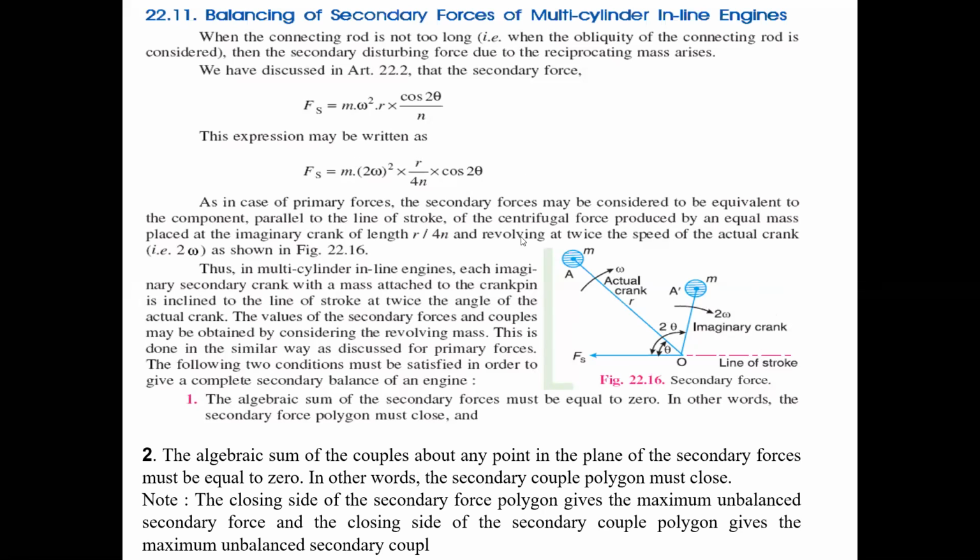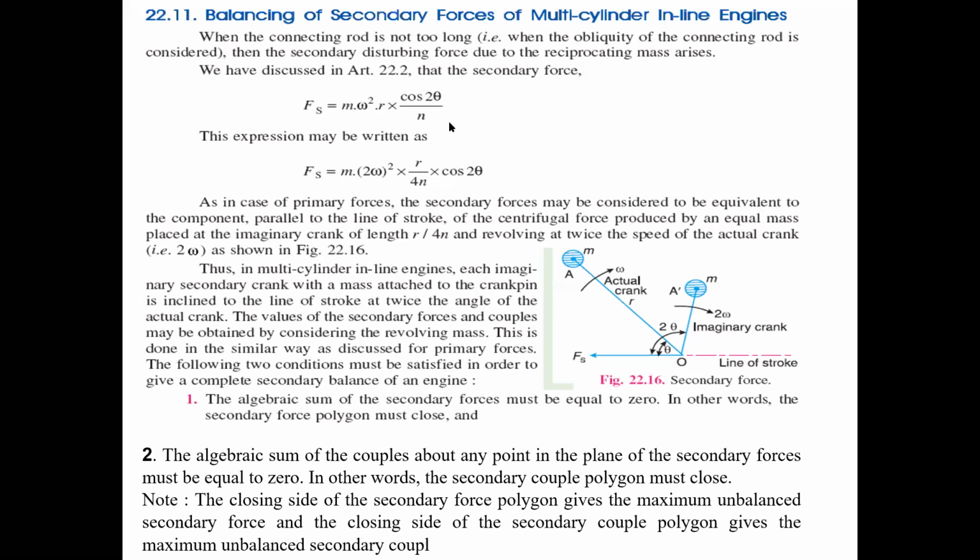Those values may be represented in our next equation. Fs equals m into 2 omega, replacing omega with 2 omega, into r by 4n into cos 2 theta. Why are they mentioning this here? The actual formula is m omega square r cos 2 theta by n.